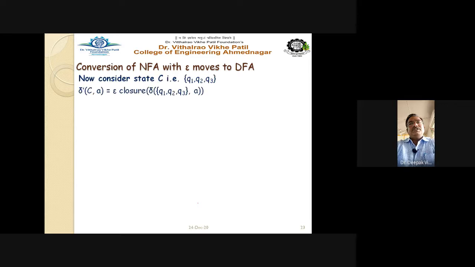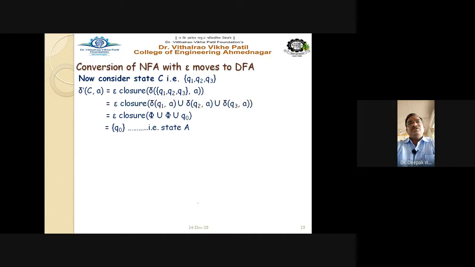Now consider the state C, that is Q1, Q2, Q3. So let us find out the delta dash for C on A input, epsilon closure of delta Q1, Q2, Q3 on A. So epsilon closure of delta Q1 on A union delta Q2 on A union delta Q3 on A. So epsilon closure of phi union Q0, that is equal to Q0, the A state.